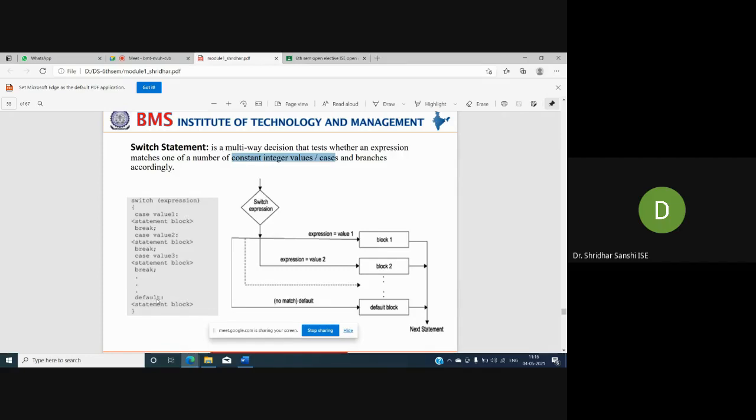So by default, this set of instructions will be executed.